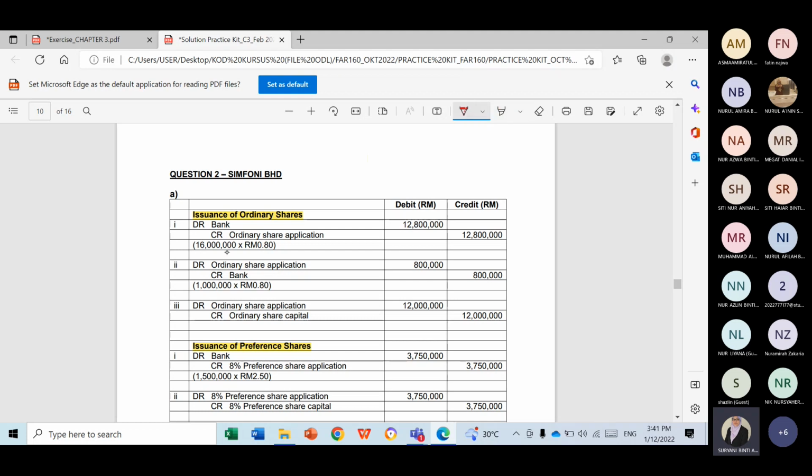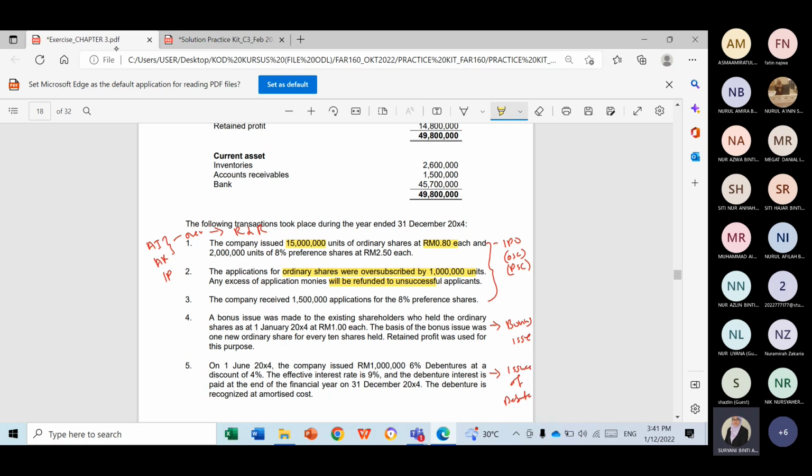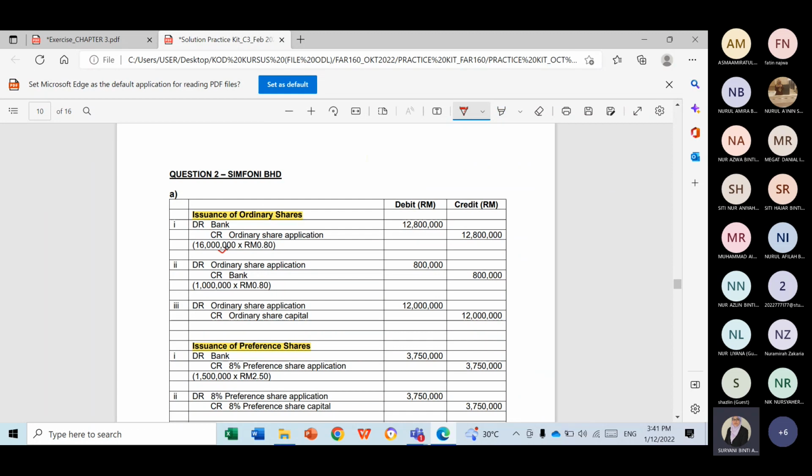Firstly, record the amount that you receive. Why you receive 60 million? Because you have an oversubscription by 1 million. So 60 million times with 80 cents. This is the amount that you actually receive. But since you only issue 15 million, so you have to reject 1 million. So this is how you calculate 1 million times 80 cents. So this is the amount that you reject.